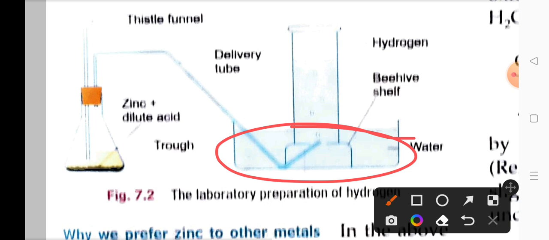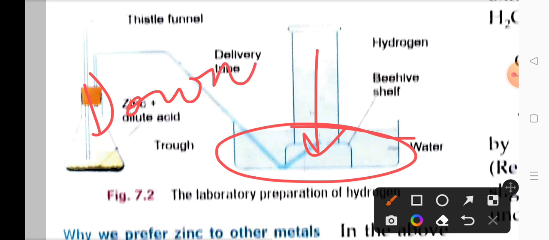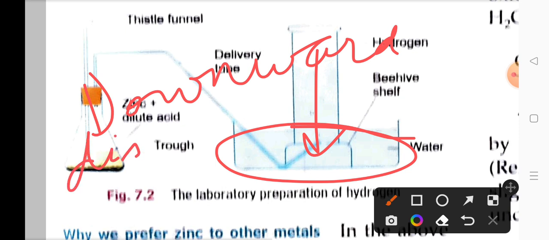Initially the tray is empty, all the water is in the cylinder only, but when hydrogen gas collects in the cylinder, it pushes the water outside, and this is what is called downward displacement. See, the direction of water is downward now. Water is moving down and going out of the cylinder. So it is downward displacement of water. This method you have to remember.